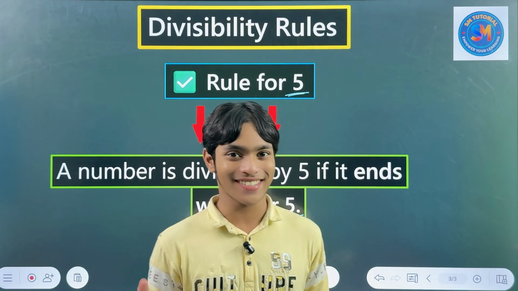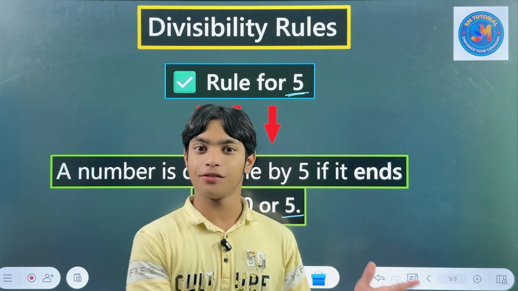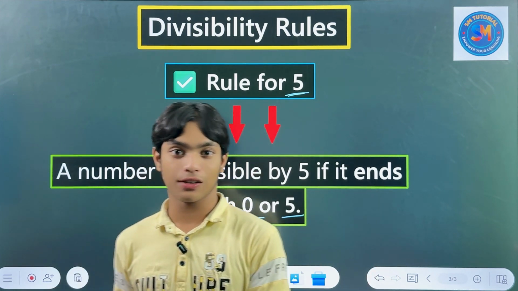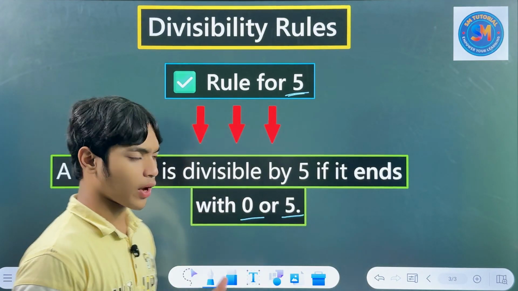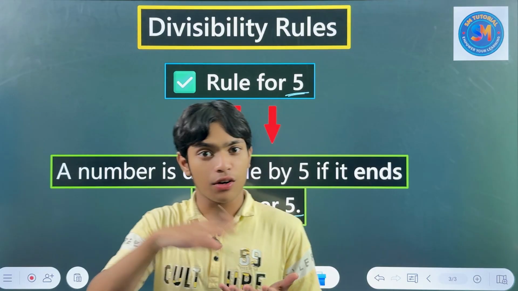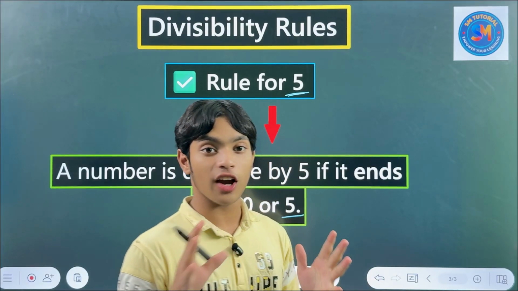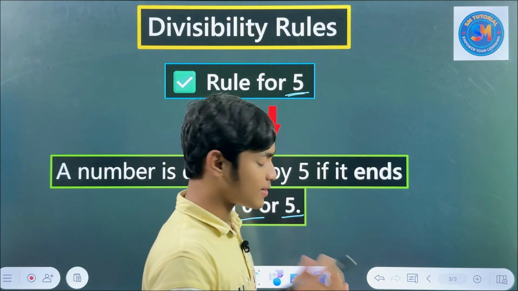Very common thing, isn't it? I think you know about this. You can identify whether a number is divisible by 5 or not, but you also have to memorize this rule. Of course, you have to remember it, not memorize it fully. If you can remember it, that's enough because you have to apply this in mathematics. Anyway, let's see an example.